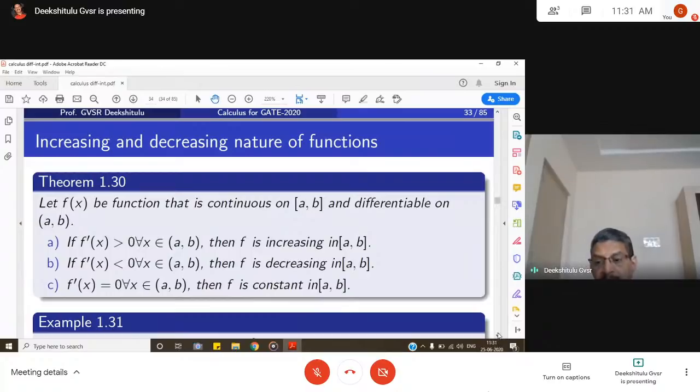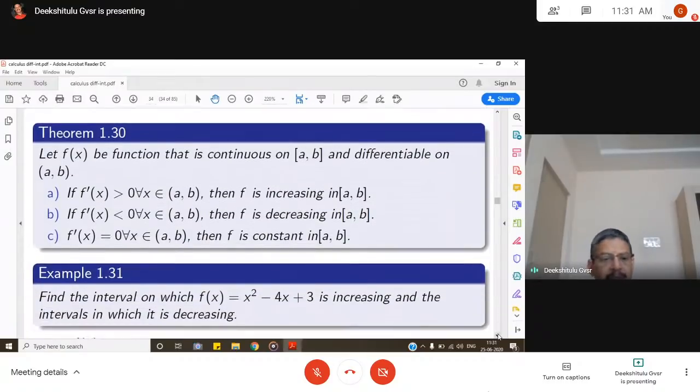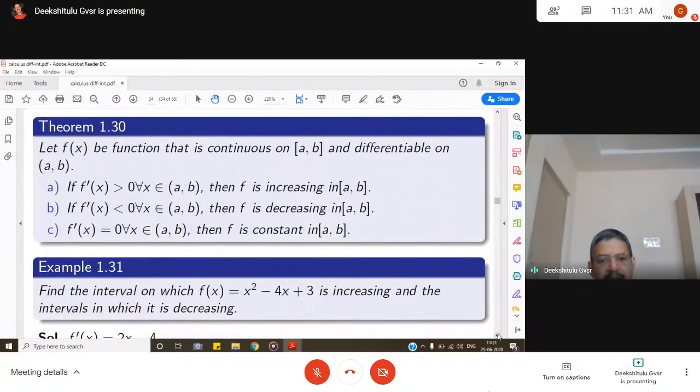This is from the GATE point of view. Sometimes we get problems on this also, like: find the intervals in which the function is increasing and the intervals in which it is decreasing. You will be given some alternatives A, B, C, D, and you have to find the suitable intervals. So I have given such problems here.